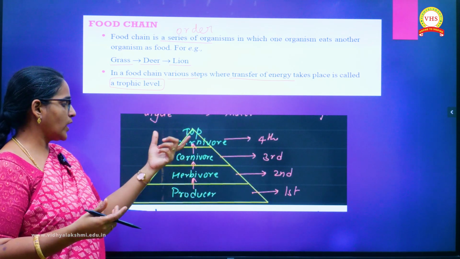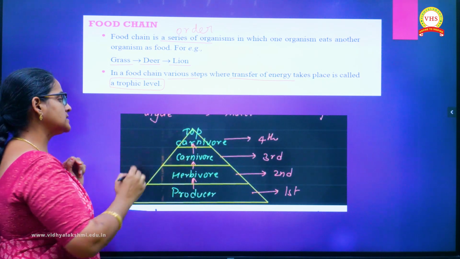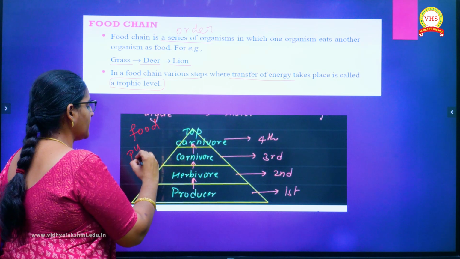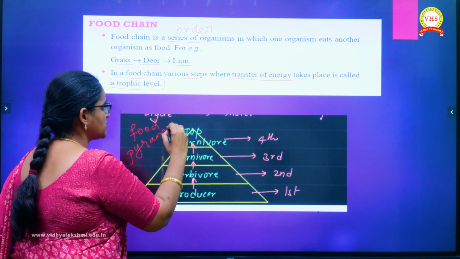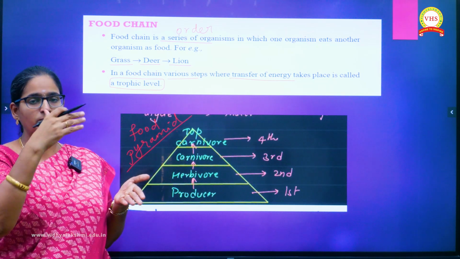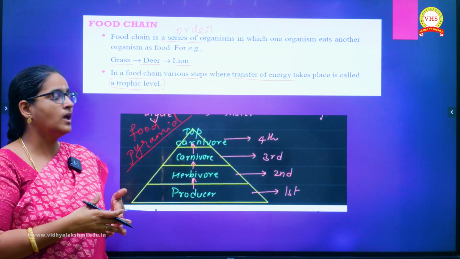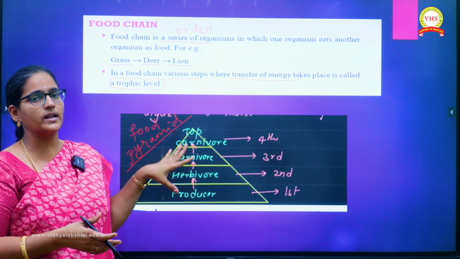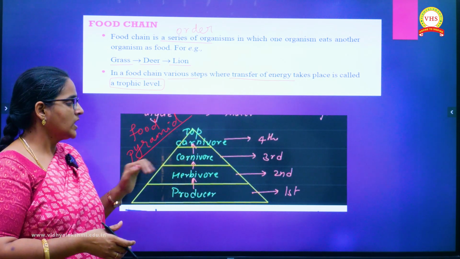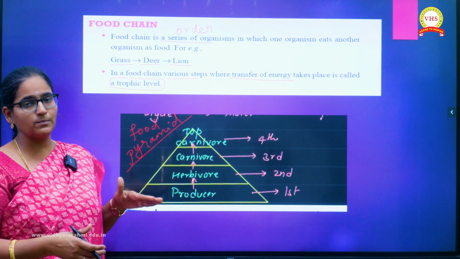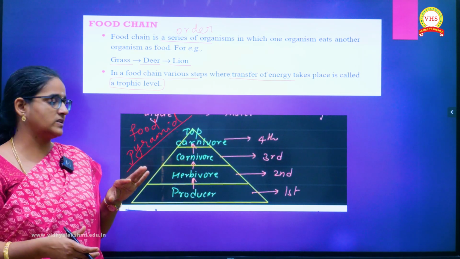So if you see the food chain here, this is the food pyramid or otherwise called as the ecological pyramid that exists in the nature. Pyramid means you have this triangle shape. So here, since it is existing in the nature, it is called as the ecological pyramid. In this ecological pyramid, there can be maximum 4 to 5 trophic levels.